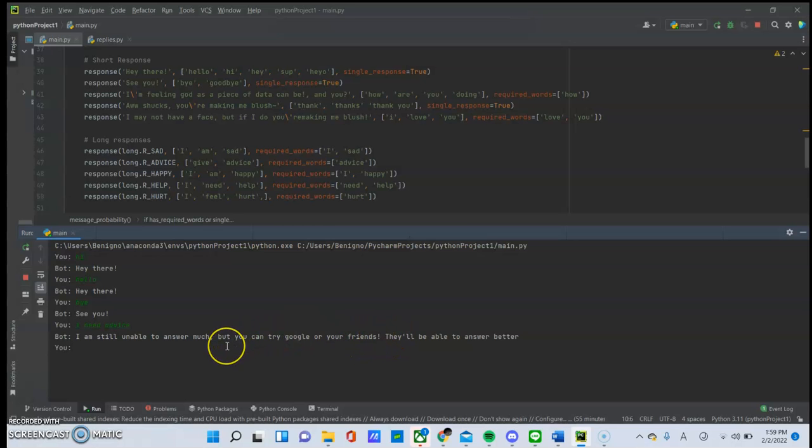And again, if I say how are you, it would say, "I'm feeling good as a piece of data can be." And then let's say I feel hurt, and it says, "I would give you a hug if I could, but sadly I can't. Here's a digital smooch." And yeah, that's it for my program. Thank you.